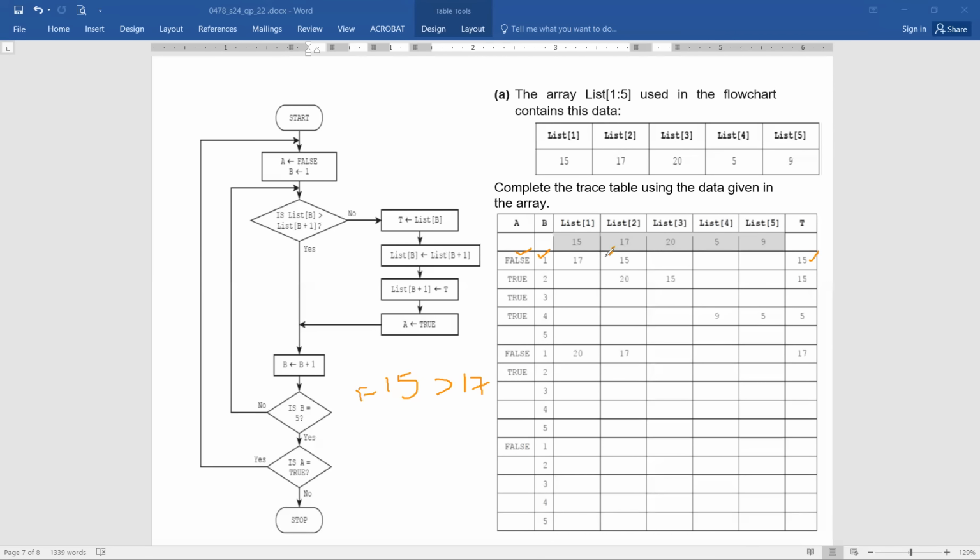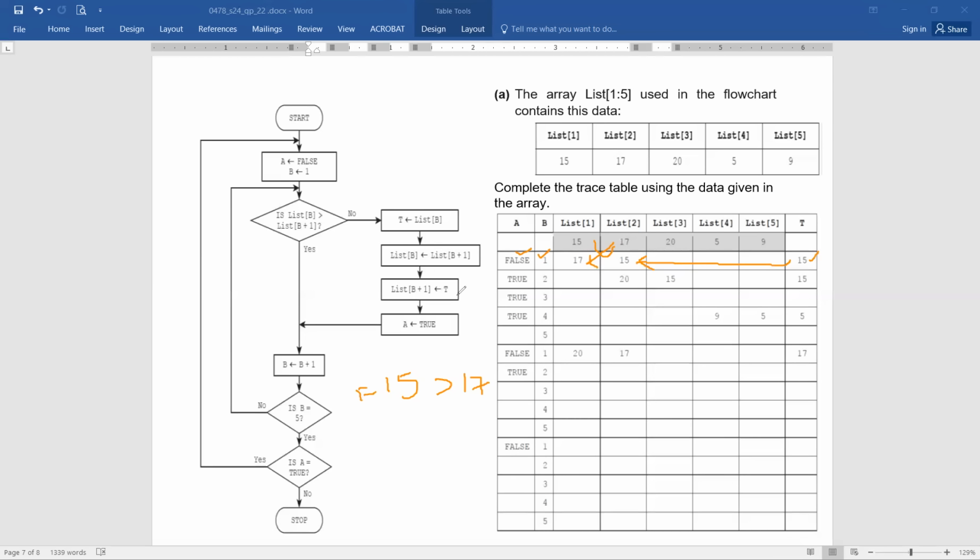We are just going to move the value of the second one in here. Like this is going to be checked, and this will be swapped around. This value will be moving from here to here, and then this 15 will come from here to here. In this manner, the swapping has been done. See, T equals to list of B, and 15 goes here. Then this location becomes empty. So 17, which was present in the B plus 1 location, will be moving to the first location.